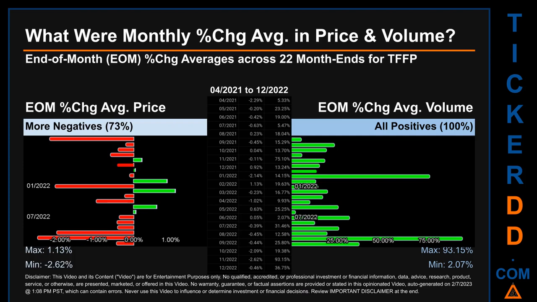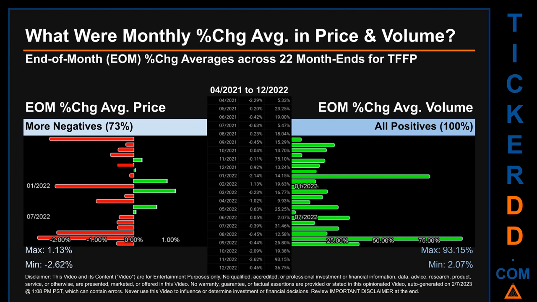What were end-of-month percentage change averages in price and volume for TFFP? The monthly average of percentage change, in price and in volume, were calculated for each of the 22 month ends. That calculation took daily percentage changes and averaged them for each given month. If a month end came out negative, then it means that the month summarily saw a negative change. From 04/2021 to 12/2020, out of 22 month ends, 16 had a negative percentage change in average price.